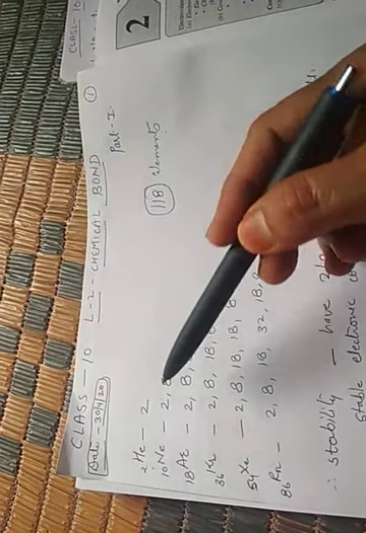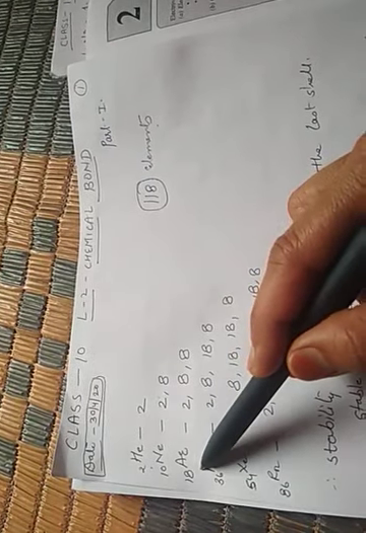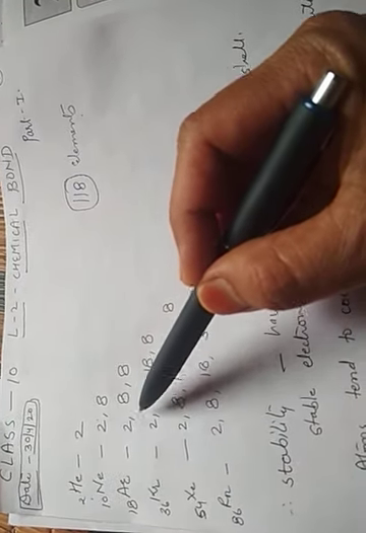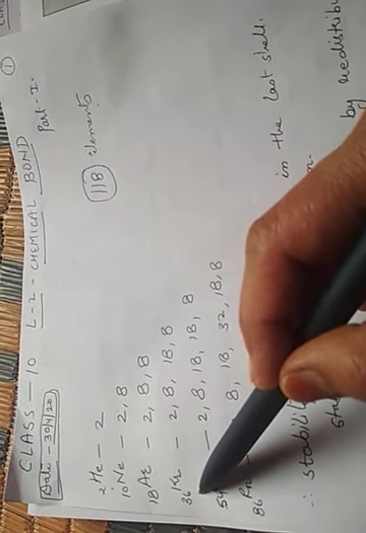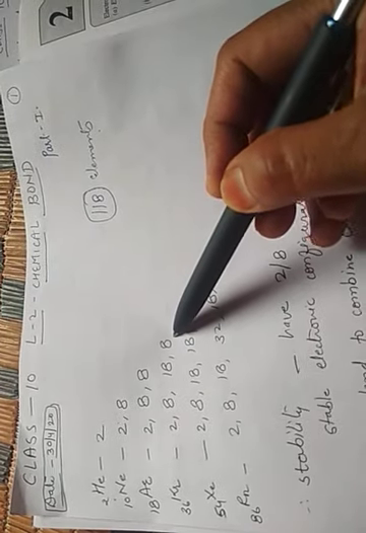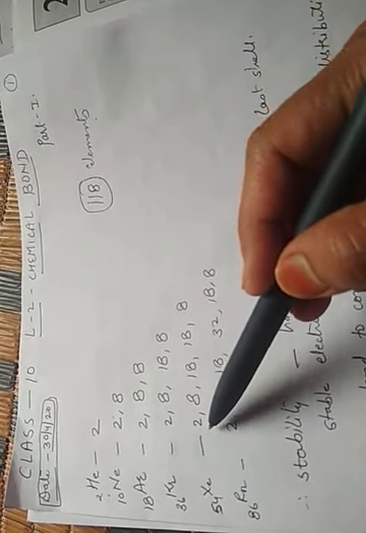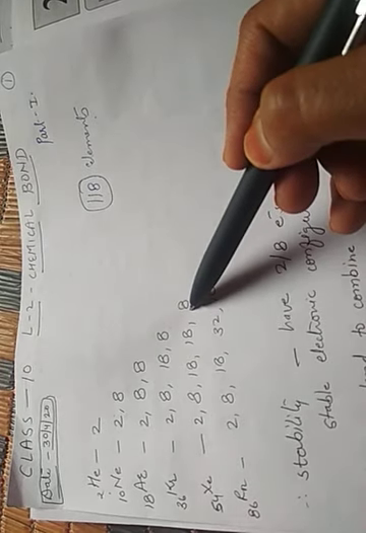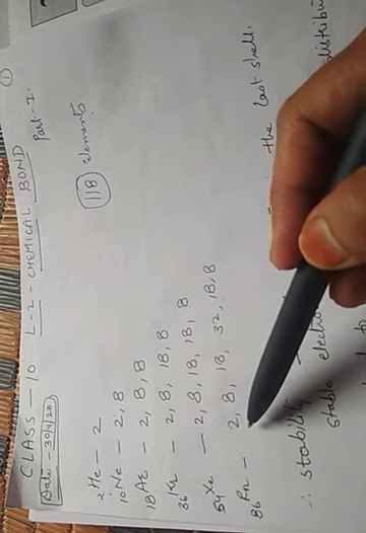Neon, atomic number 10, electronic configuration 2, 8. Argon, atomic number 18, configuration 2, 8, 8. Krypton, atomic number 36, configuration 2, 8, 18, 8. Xenon, 54, configuration 2, 8, 18, 18, 8. Radon, atomic number 86, electronic configuration